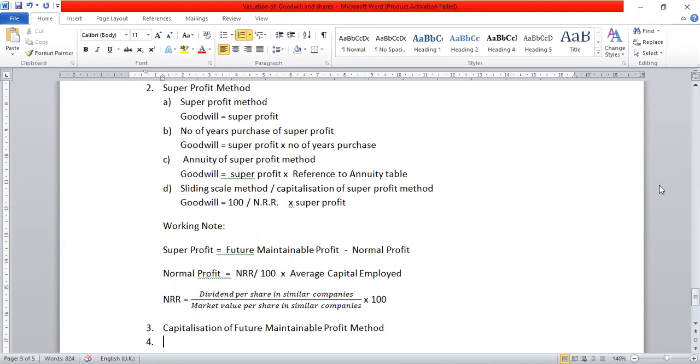In case of capitalization of future maintainable profit method, what steps we have to follow? First, calculate. Okay. So how to calculate goodwill? Simple. Goodwill equal to, under this method, goodwill equal to